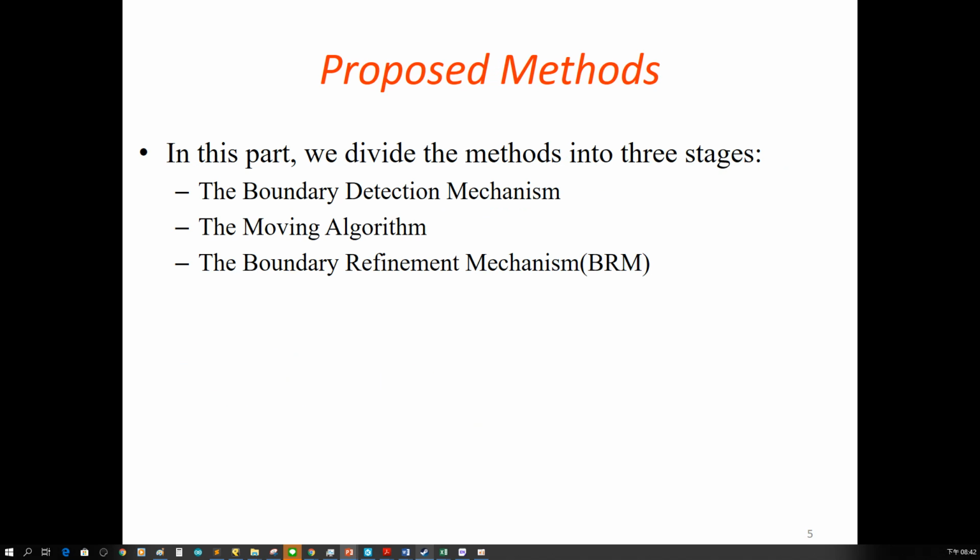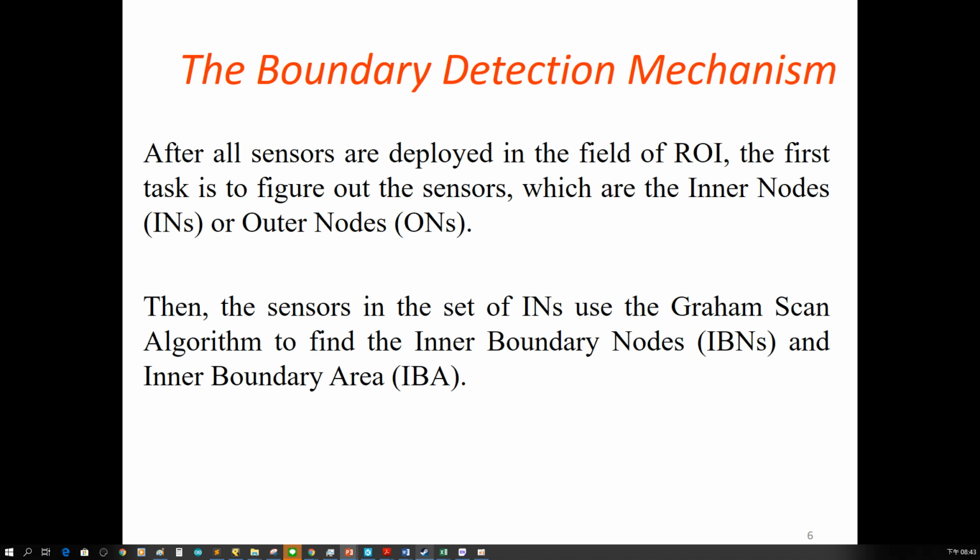And in this part, we divide the methods into three stages. First is the boundary detection mechanism. Second is the moving algorithm, and the third is the boundary refinement mechanism. After all sensor nodes are deployed in the field, the first task is to figure out which sensors are the inner nodes or the outer nodes.